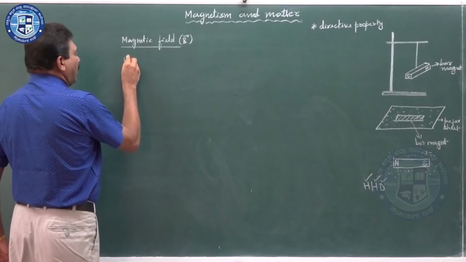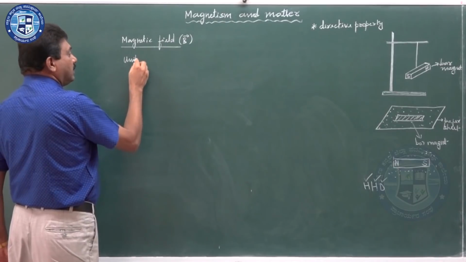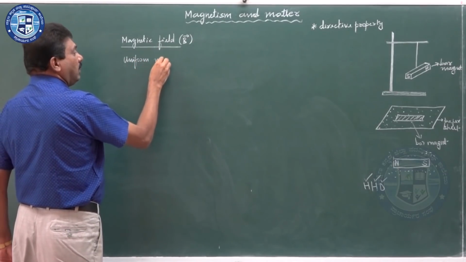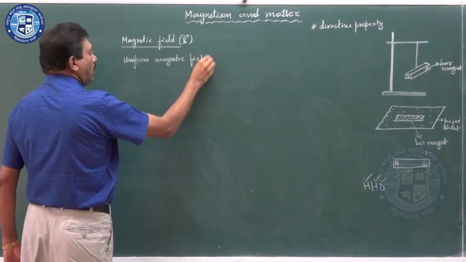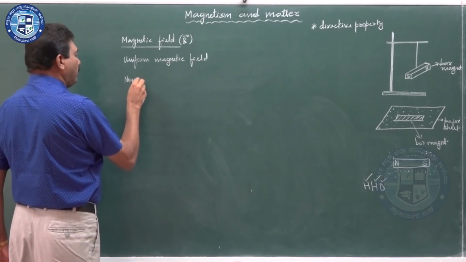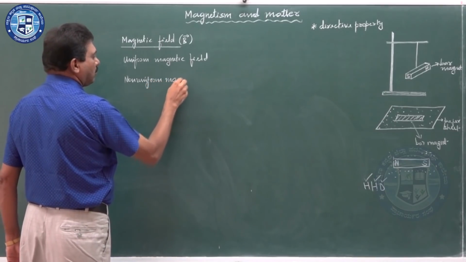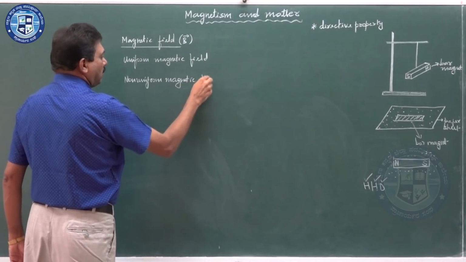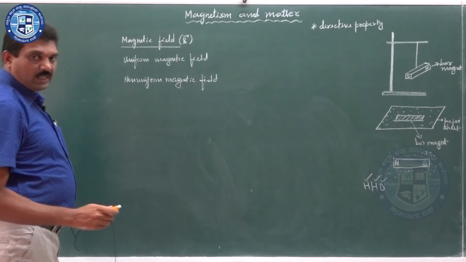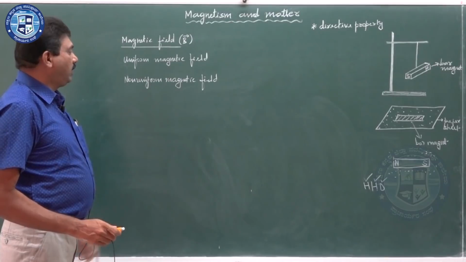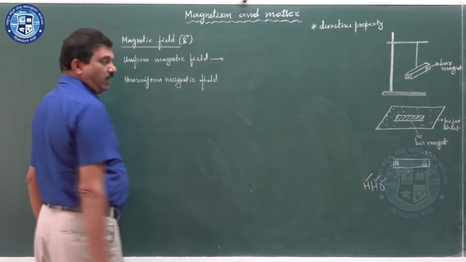Once again, as you have seen in electrostatics, there is uniform electric field and non-uniform electric field. Similarly, here there is uniform magnetic field and non-uniform magnetic field. So, first we will consider uniform magnetic field.